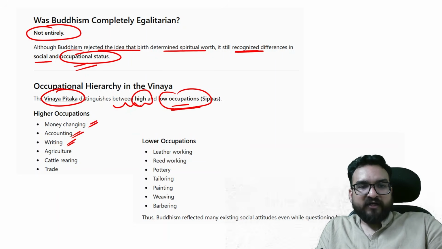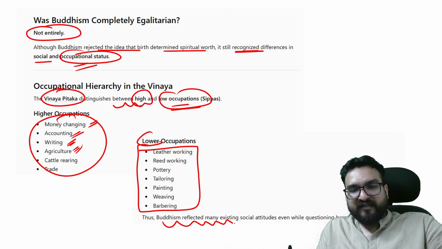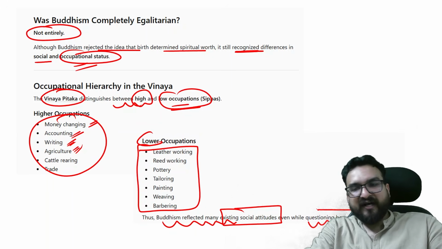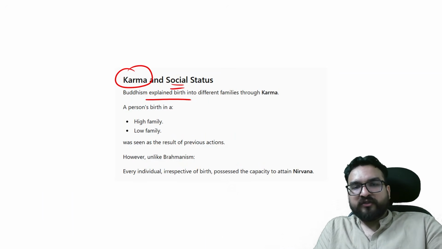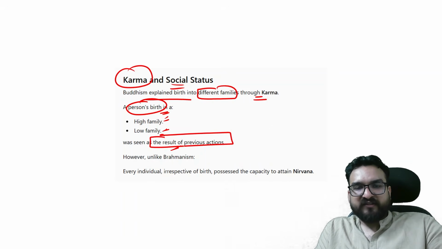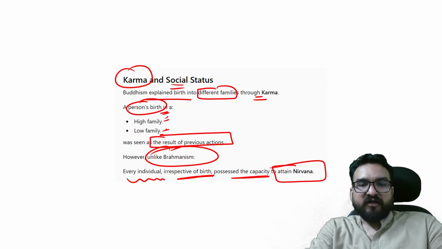Money changing, accounting, writing, agriculture were high occupations. Lower occupations were leather working, and so on. So Buddhists reflected many existing social attitudes even while questioning hereditary hierarchy. Right? This karma and social status I have already told you. Buddhism explained birth into different families through karma. A person born into a high family or low family was seen as a result of previous action. Unlike Brahmanism, every individual irrespective of birth possesses the capacity to attain nirvana.